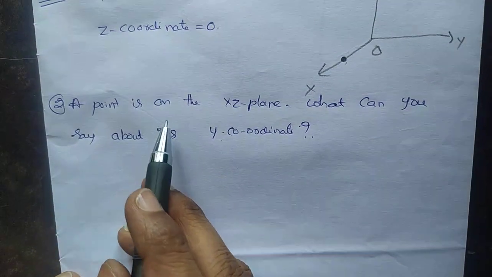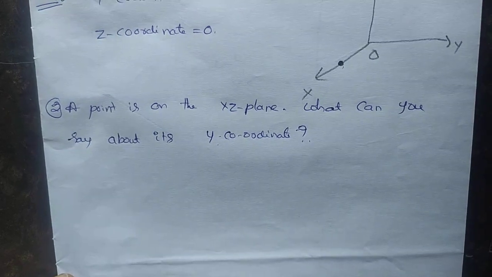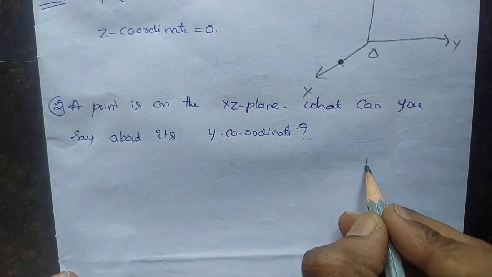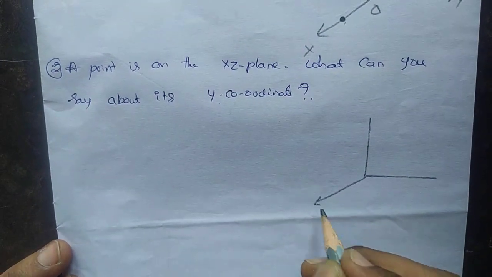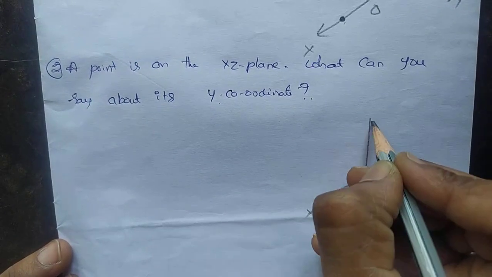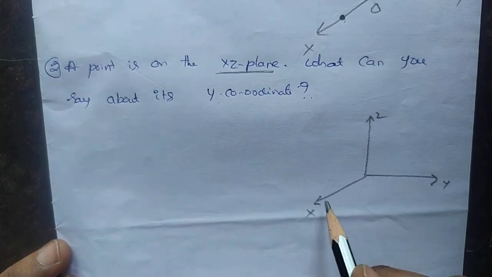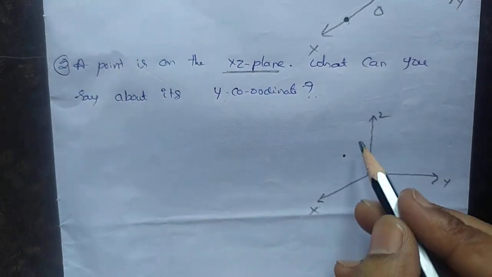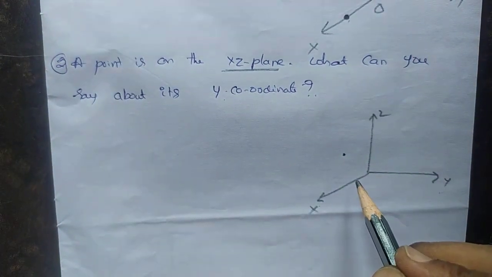A point is on the xz plane. What can you say about its y coordinate? You just imagine you will have three-dimensional space x, y, z. In the xz plane, we will have one point. Then what about the y coordinate? Y coordinate is what? 0.